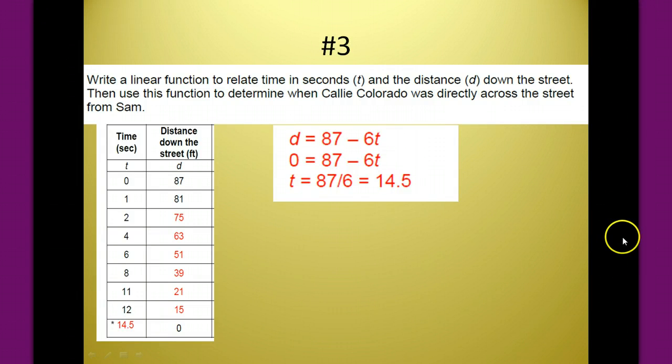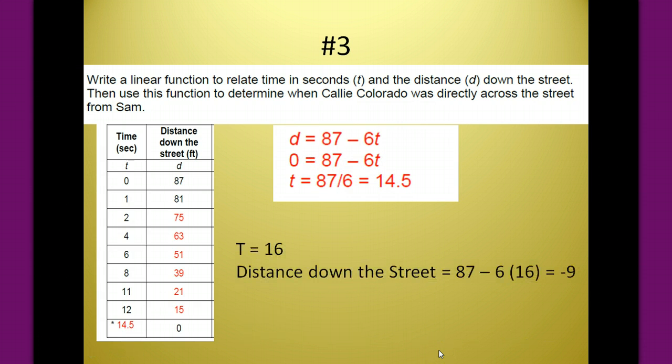The way we calculated the distance down the street was using this linear relationship, taking the original distance and subtracting the rate times the time. And so if we realize that the distance down the street will be 0 when Cal is directly in front of Sam, we can solve for time and get 14.5.